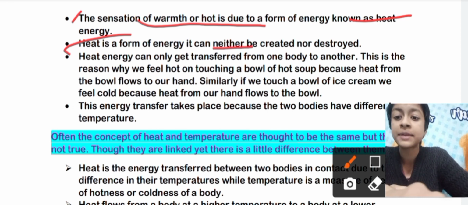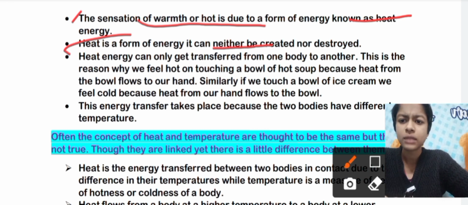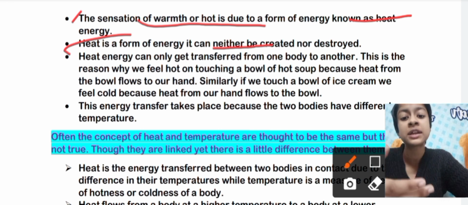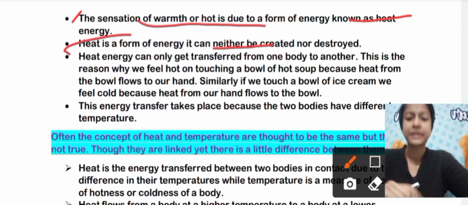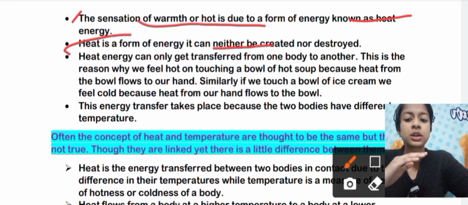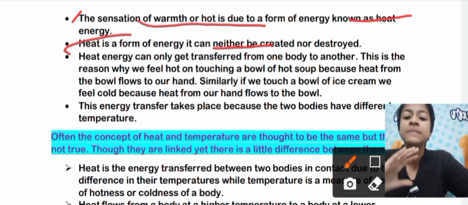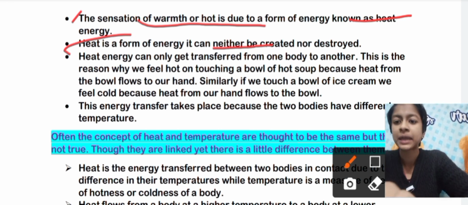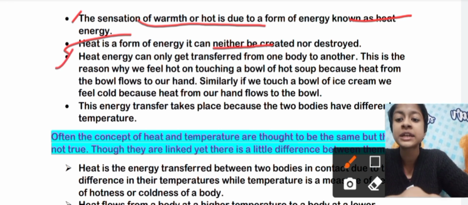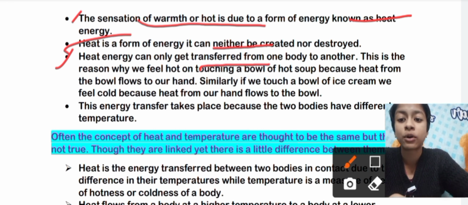It can neither be created nor destroyed. As heat is a form of energy, we neither create it nor can we destroy it. This is the property of energy: it cannot be created nor destroyed, it can only be transferred or converted from one form to another. That's why energy can never be created nor destroyed. Same for heat. Now the third point: heat energy can only get transferred from one body to another.